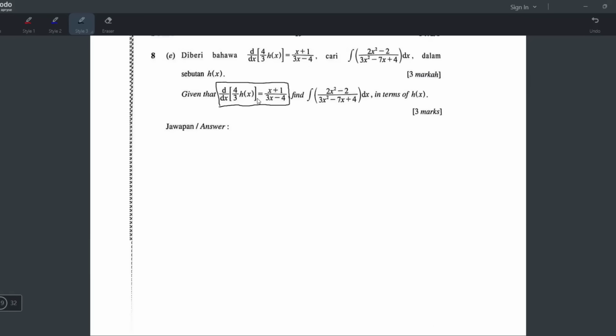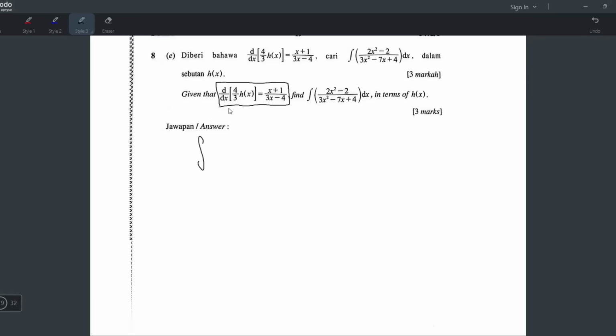They always ask this type of question in paper 1. Yeah, memang selalu tanya. So, this question, they mix the differentiation and integration. So, they give you this information. What you have to do is change this information so that it becomes integrate. Because this one, they tell you differentiate yang ni sama dengan ni kan. But you convert your information so that it becomes integrate. Sebab nanti yang you cari pun ada integrate juga. So you change this information supaya dia jadi ada integrate lah.